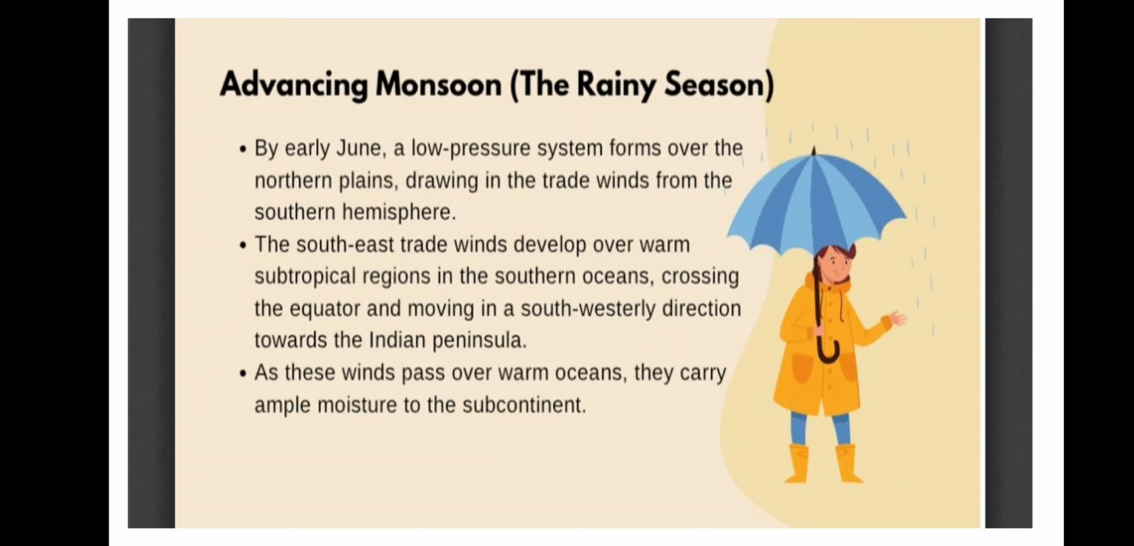The southeast trade winds develop over the warm subtropical region in the southern ocean, crossing the equator and moving in a southwesterly direction towards the Indian peninsula. As these winds pass over the warm ocean, they carry ample moisture to the subcontinent. You understand, in my simple language, which I explained before reading this.